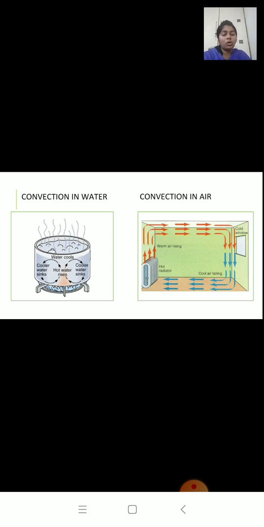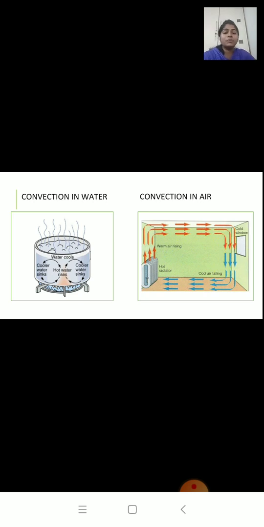Now this cold air also gets heat from the heater. So it will expand, it will become light and it will rise upwards. As it is rising upward, it will carry heat along with it. And more cold air which is there on the top will sink downwards and occupy the place of the hot rising air.